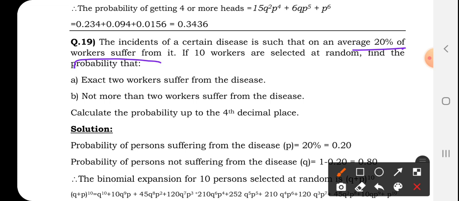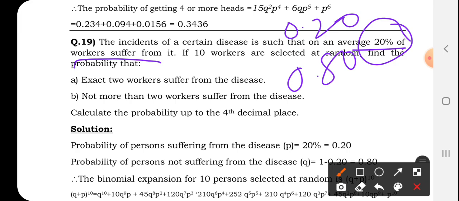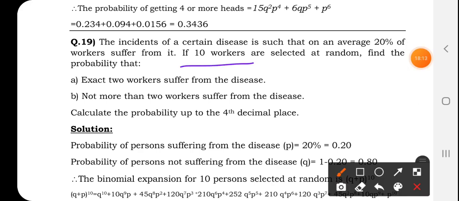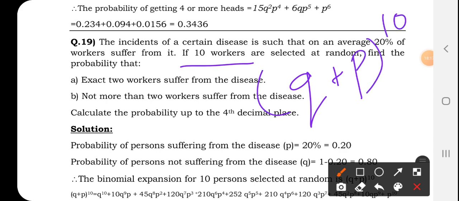A person suffering from it is 20%, so this will be your success. 20% means 0.20, so not suffering is 0.80. This one is your p and this one is your q. The remaining method is the same. If 10 workers are considered, it means (q plus p) to the power 10. You have to expand it and find the solution.